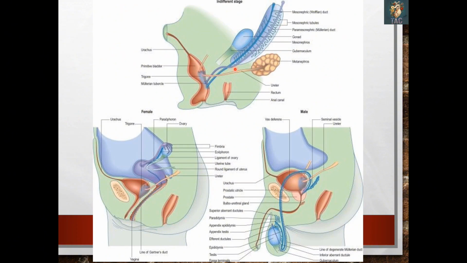While the mesonephric ducts in these cases disappear, and mesonephros as such will form the epoophoron and the paroophoron, which is present in this area, in the area of the ovary. Epoophoron and paroophoron both are formed from the mesonephros, while the mesonephric duct will form the Gartner duct. So these are all very important MCQs. The remnants of the mesonephric duct in the female system and the remnants of the paramesonephric ducts in the male system, they are all very important MCQs.